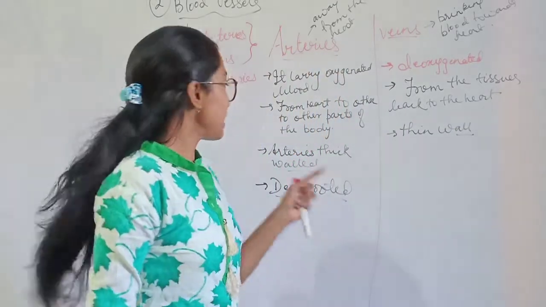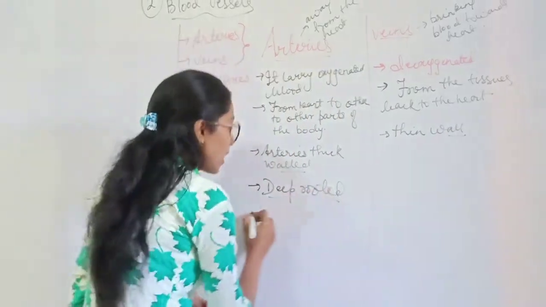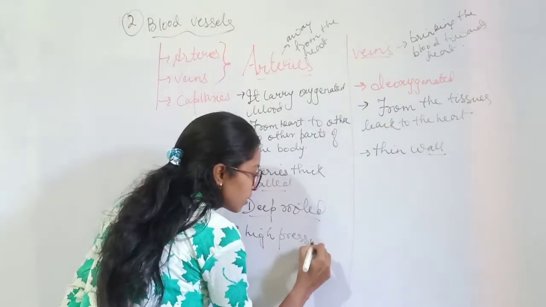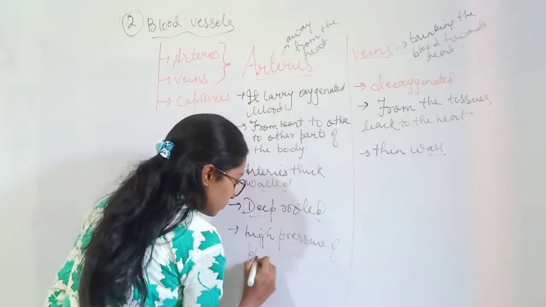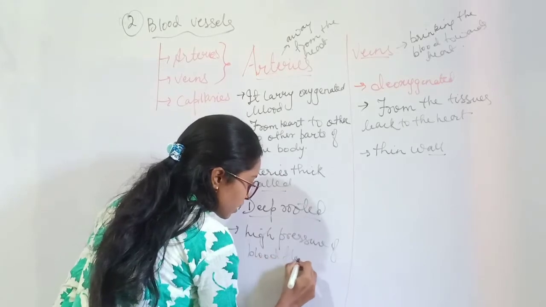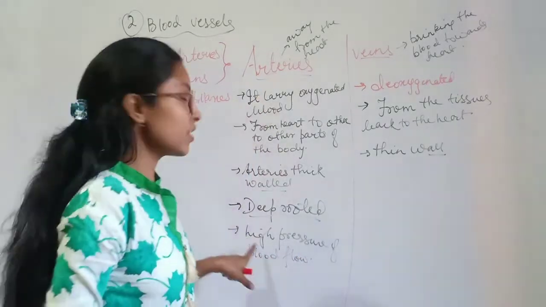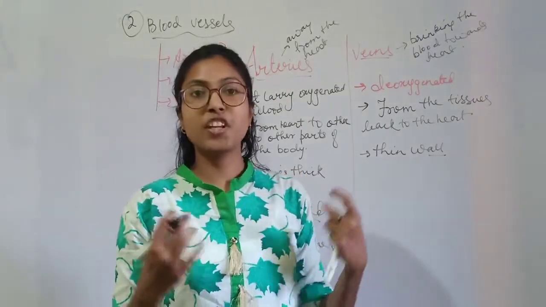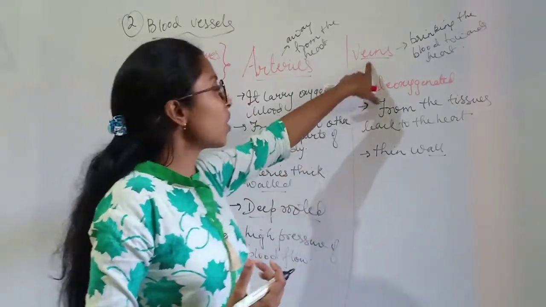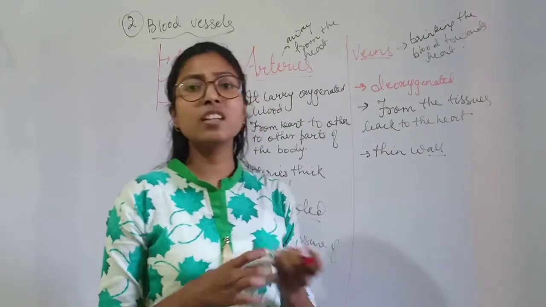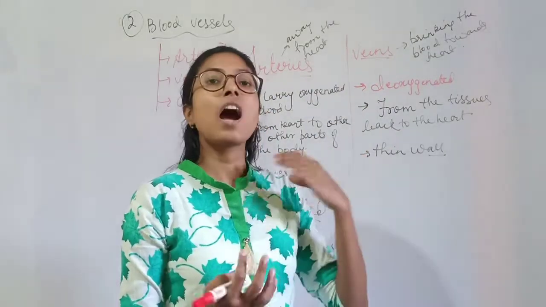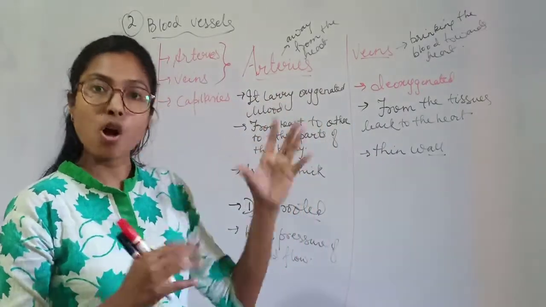Because, as I said, in arteries the blood flows with a high pressure. In arteries there is high pressure of blood flow due to the high power created by the heart. But what do veins have to do? Veins have to bring the deoxygenated blood towards the heart, so that the heart can send it to the lungs for oxygenation.